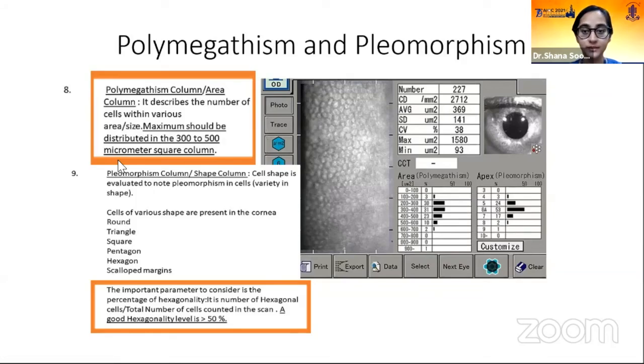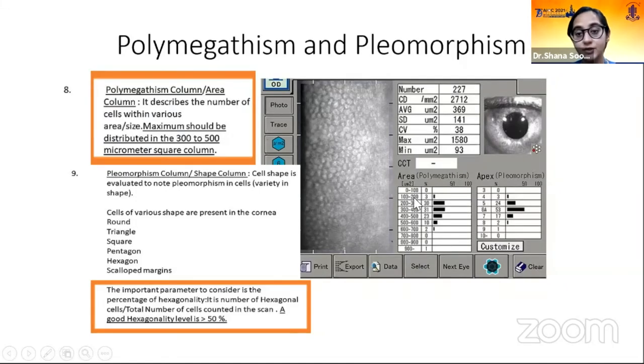Again, when we come over here, the polymegathism column or the area column, which we've seen over here, describes the number of cells within various area sizes. So each of the cells' micrometer square size, that is 0 to 100. That means here cells of the size of 0 to 100 micrometer square are 0%.